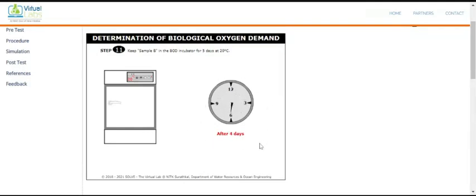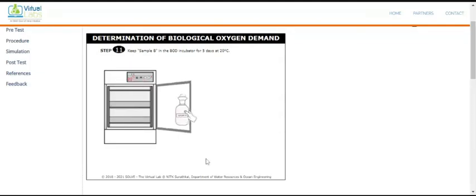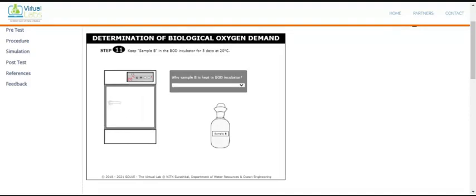So 4 days completed, then 3 days completed, then two, and then one, and then it's over. Now once the 5 days are completed at 20 degrees, open this one, remove the bottle, close the incubator, and now here it is asked why sample B is kept in the BOD incubator. What is the reason? To prevent the DO production via photosynthesis, to allow the DO production via photosynthesis, to heat the sample, none of the above.